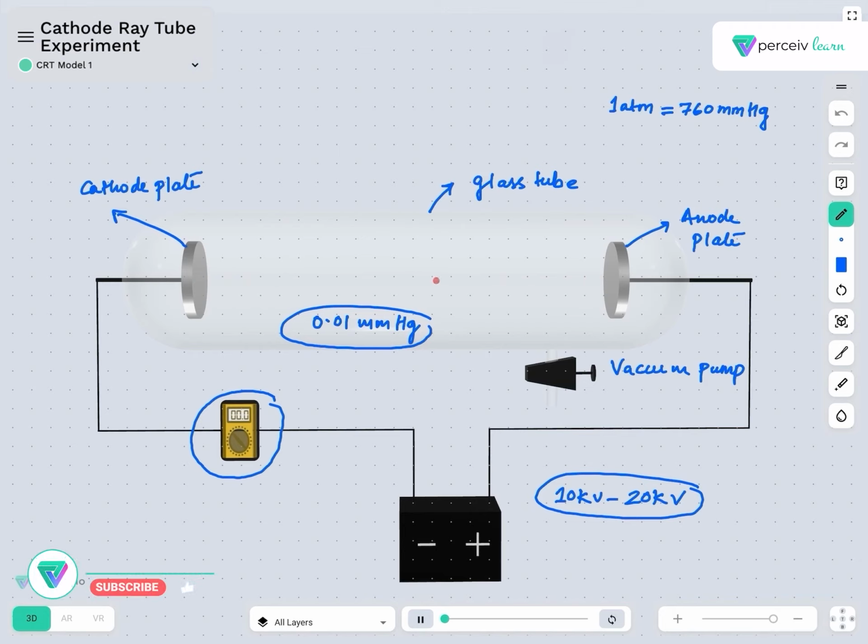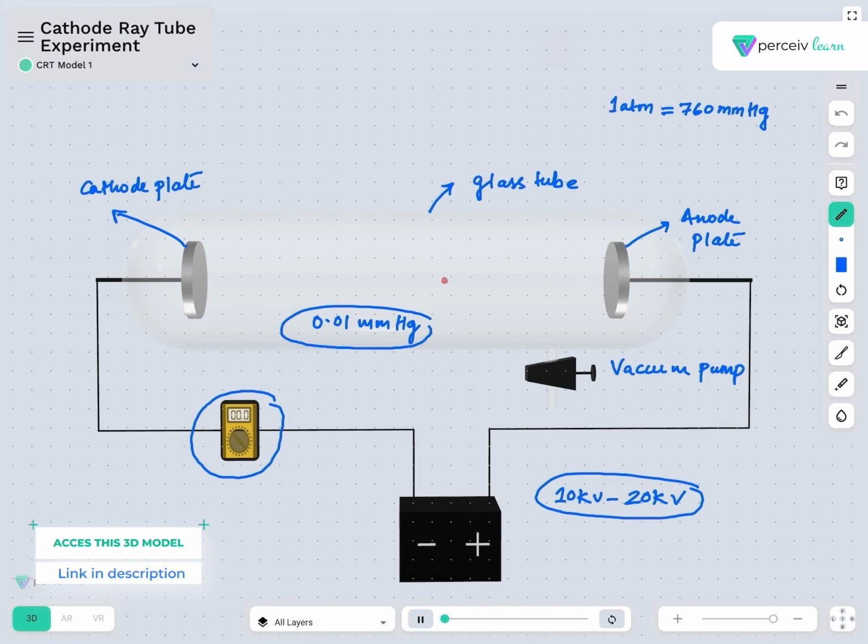That means that in a tube with a very low pressure of 0.01 mm of Hg and a potential difference of 10 to 20 kilovolt, he was able to pass electricity through gas. This was his main achievement. He came to the postulation that electricity conducts through gases in low pressure and very high voltage conditions. The voltage here is specifically 10 to 20 kilovolt.